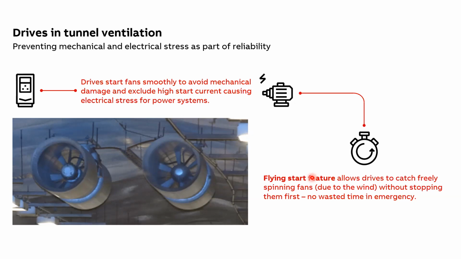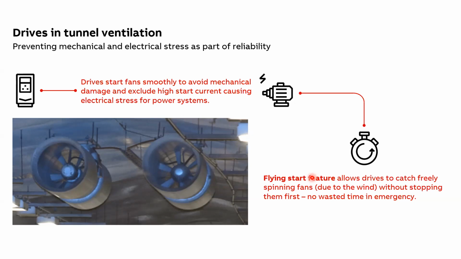So let's say the fan was in a stop condition, and because of the wind present inside the tunnel, it was freewheeling at a speed of 25 hertz. Now there is an emergency situation, and we need to start the fan.